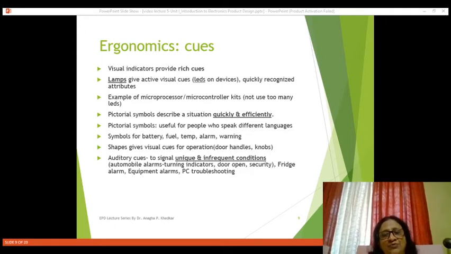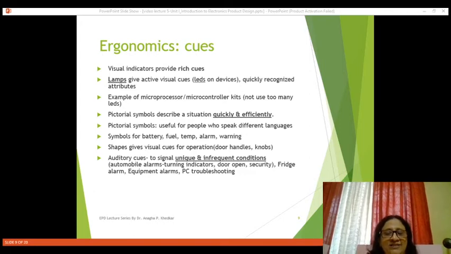So visual cues are nothing but visual indicators and they provide rich clues. So what comes under visual indicators? Lamps come under visual indicators. Different LEDs used on the devices or products, they are also coming under visual indicators. What they indicate? They indicate certain attributes. All of us are familiar with these visual cues because we are using